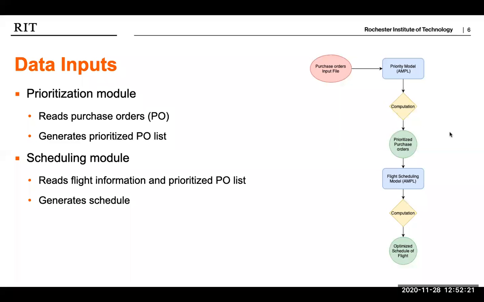A high-level description and process flow chart of the model can be seen here. The prioritization model reads input data from each purchase order and then generates a prioritized purchase order list. Then the scheduling model reads the prioritized list and the flight information and generates a schedule for the distribution of vaccines in the given week.